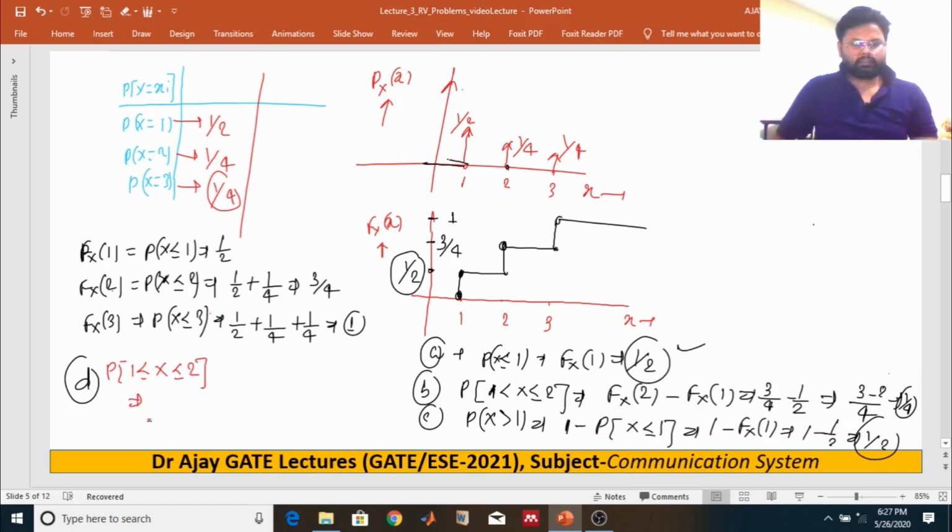So we can say that F of 2 minus F of 1 plus probability of x is equal to 1. F of 2 is 3 by 4, and F of 1 is 1 by 2. And the probability of x is equal to 1 is already 1 by 2. So it is 3 by 4.